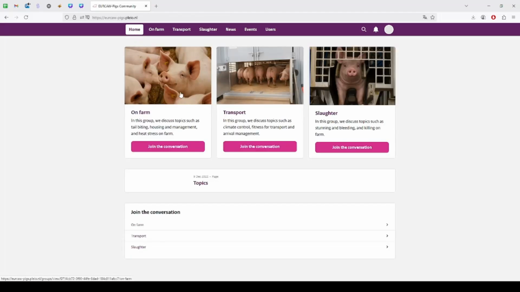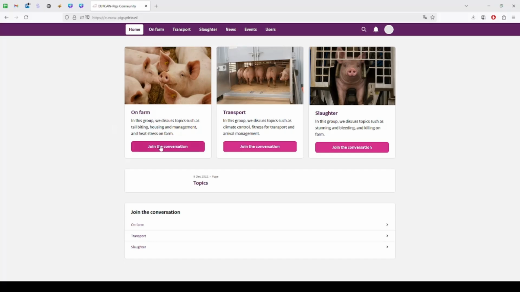So if we're back on the home screen, I'm going to show you how to join the conversation, how to ask something, how to share something. So let's say we made a new policy about heat stress on farm, and I would like to share that with people in the community. Or maybe I have a question about tail biting, people's experience with that.